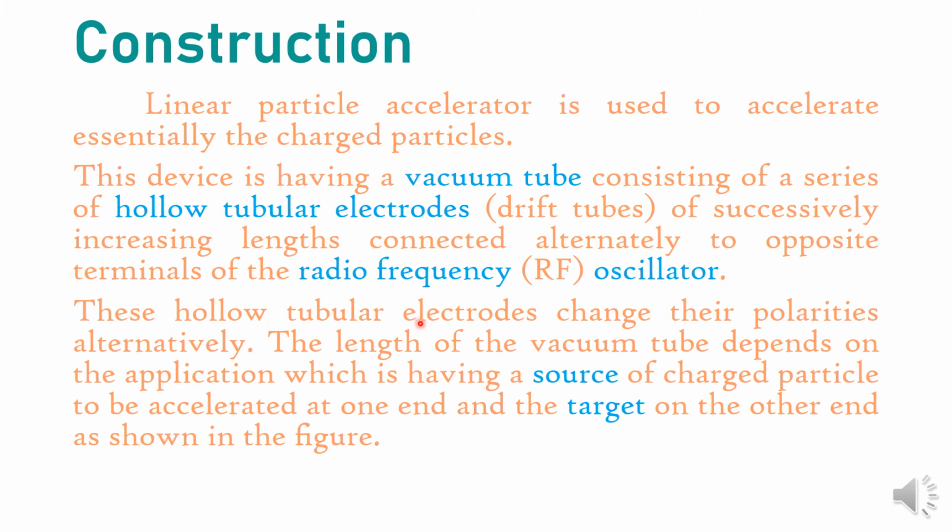These hollow tubular electrodes change their polarities alternately. Here the electrodes are connected to a radio frequency oscillator, which is nothing but an AC source, and in an AC source, you know that the polarity of the electrodes changes after every half cycle.